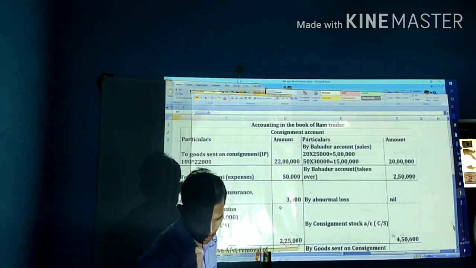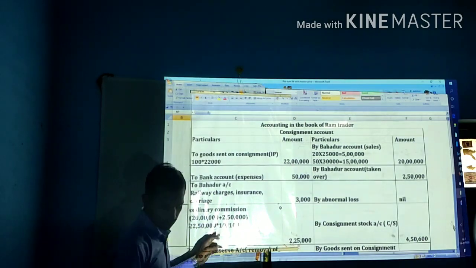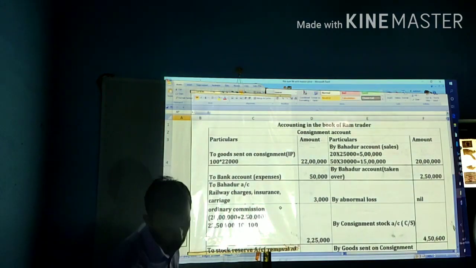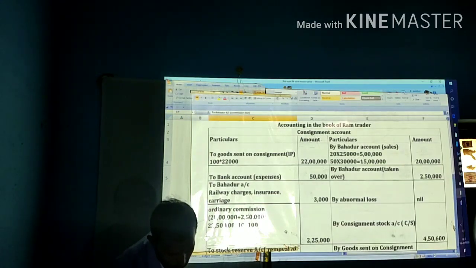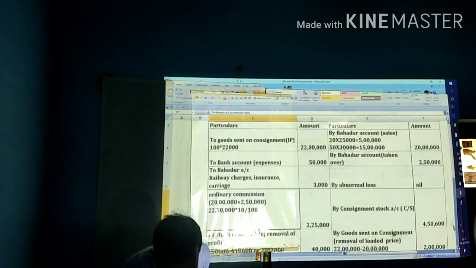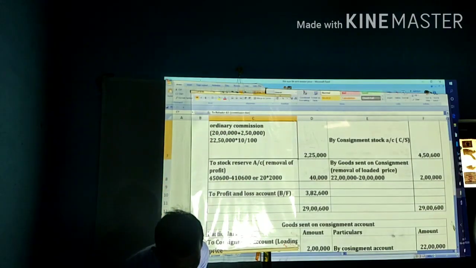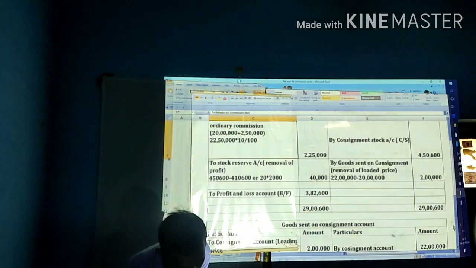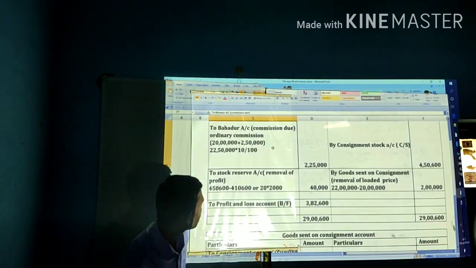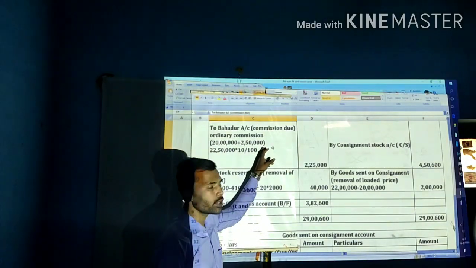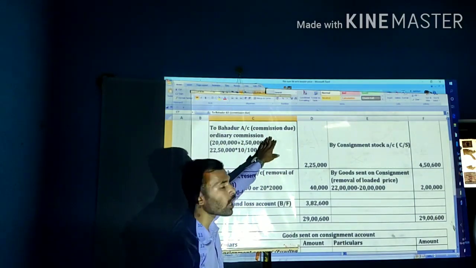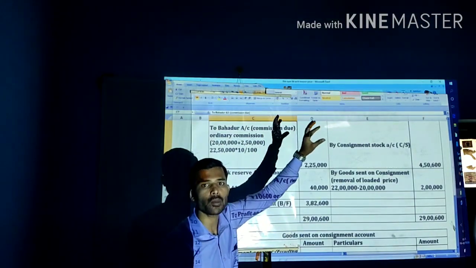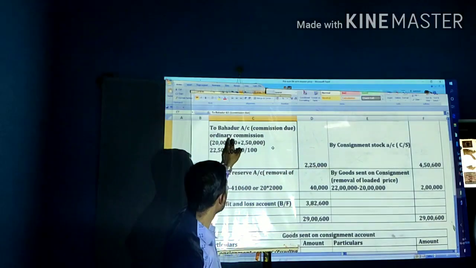Come to the credit side. That is the calculation of commission to consignment account, due to Bahadur account. How to calculate the commission? It is given in the problem, on sales.